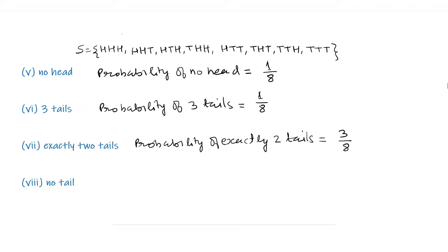Part 8, no tail. It means that all the elements which contain any tail are not covered. So the only element where there is no tail is head, head, head. Hence the probability for no tail is 1 upon 8. So I write like this, probability of no tail equal to 1 upon 8, which is head, head, head. This is the only element where there is no tail.